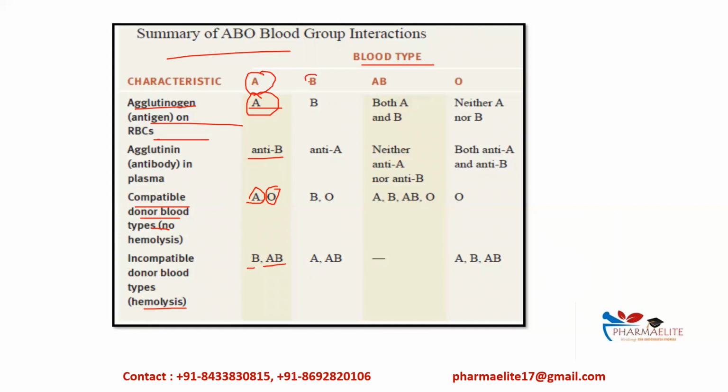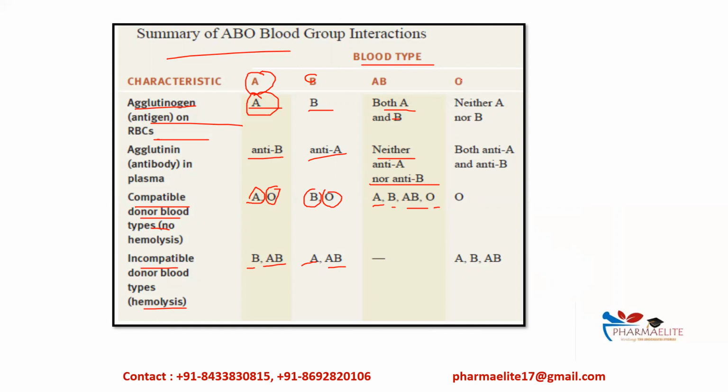Then we have B. In blood group B, the antigen will be B, and its antibody will be anti-A, correct? It will be compatible with blood group B and blood group O, and incompatible with blood group A and blood group AB. Then we have blood type AB. Antigens over here are both A as well as B. There are no antibodies present in plasma, neither anti-A nor anti-B. It is compatible with all four, that is A, B, AB and O, since there are no antibodies present, and incompatible with no one, right?